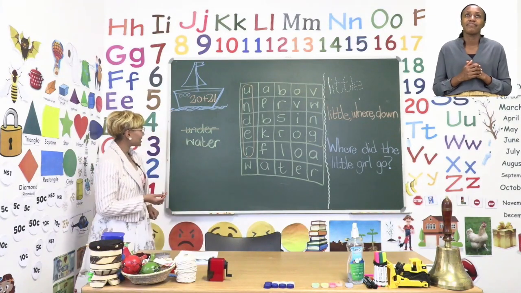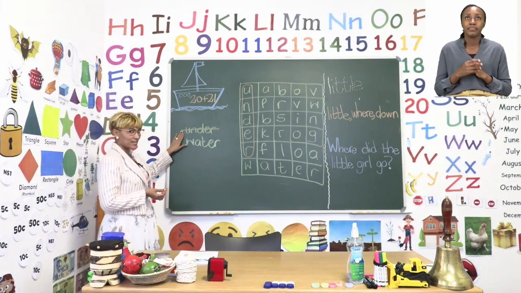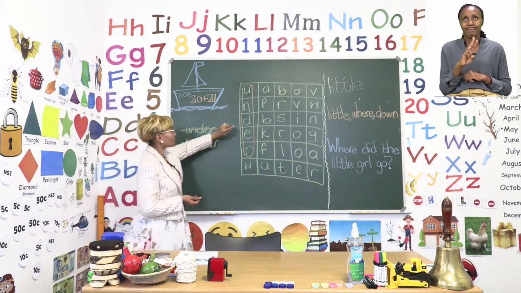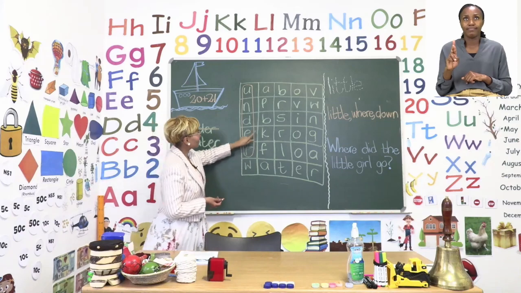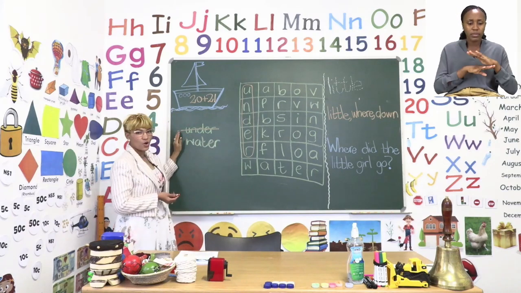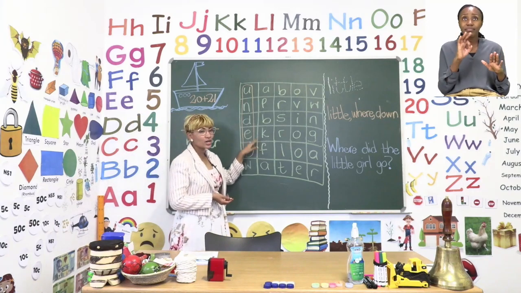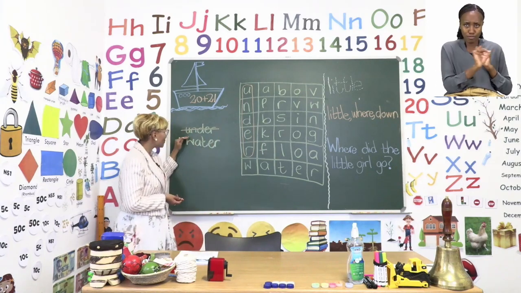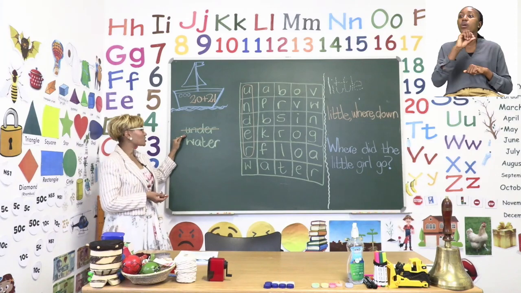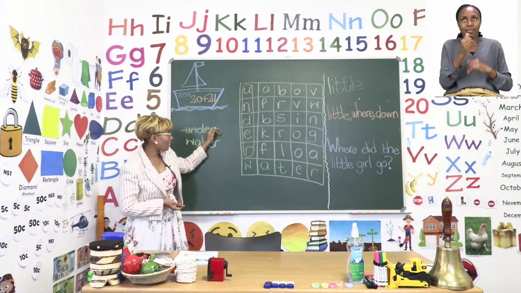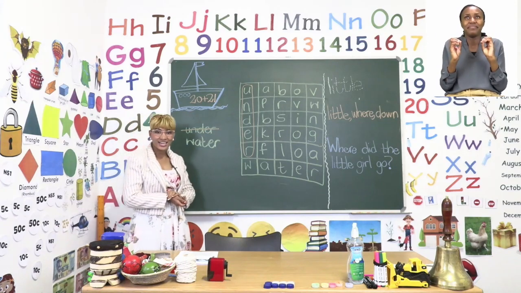Here you will see one word under and another word water, and if you look carefully, we found the word under already. Remember, boys and girls, when you do a word search and you find the word, you need to scratch it out or cross it out before you move on to the next word.